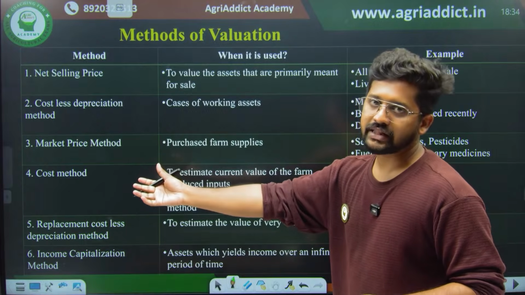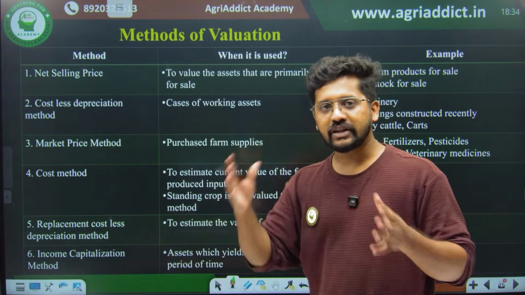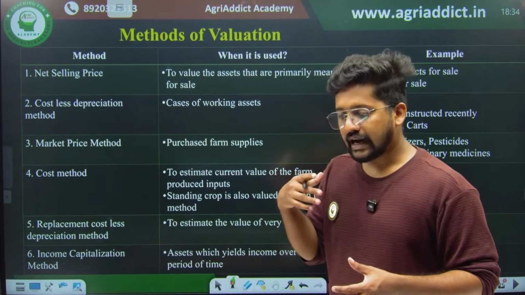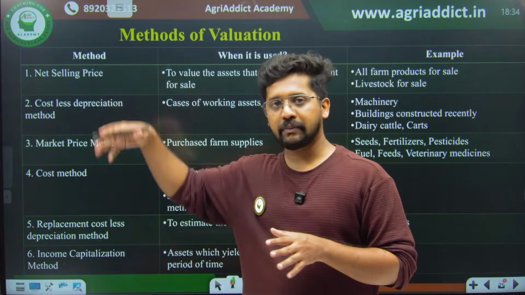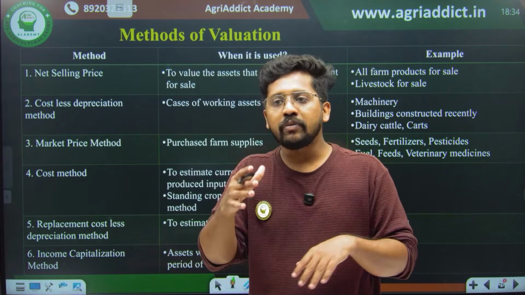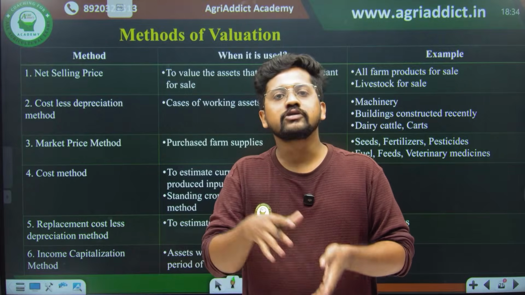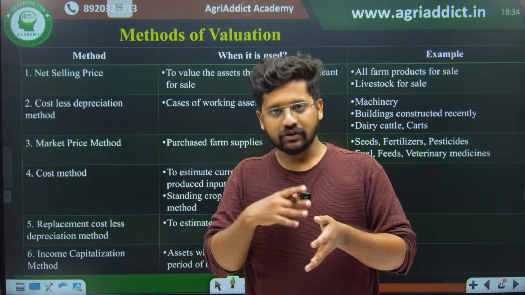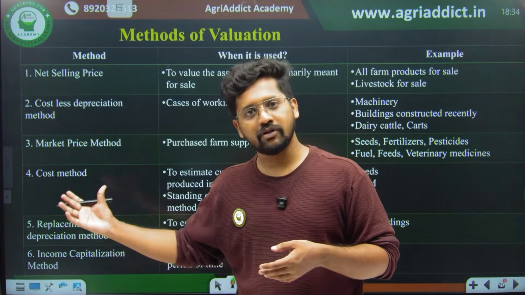Then cost method. What is the cost method? For some things, rather than valuing by market prices, we should check how much cost was incurred for producing that much. The cost of cultivation, the cost of production, all these things will come here, right?